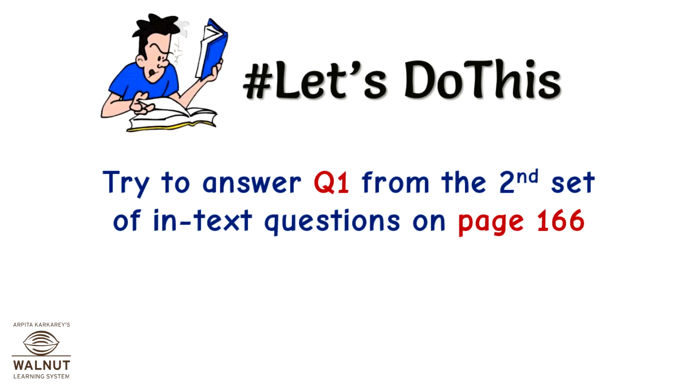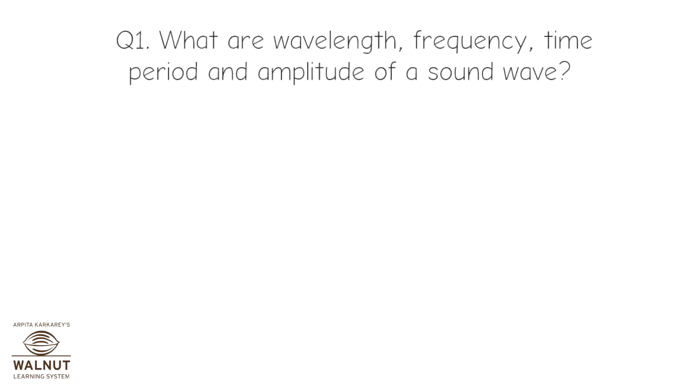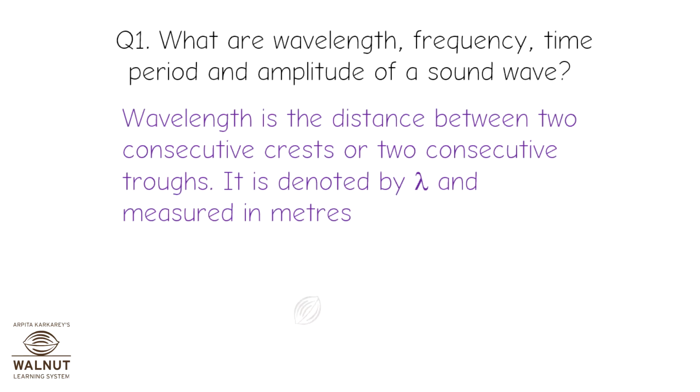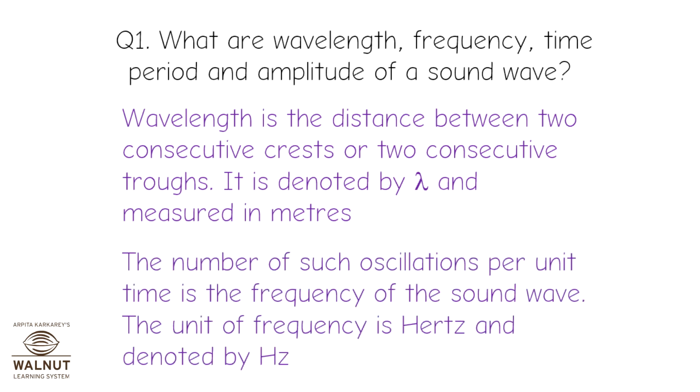Let's do this. Try to answer question 1 from the second set of the in-text questions on page 166. Question 1. What are wavelength, frequency, time period and amplitude of a sound wave? Wavelength is the distance between two consecutive crests or two consecutive troughs. It is denoted by lambda and measured in meters. The number of such oscillations per unit time is the frequency of the sound wave. The unit of frequency is Hertz and is denoted by Hz.